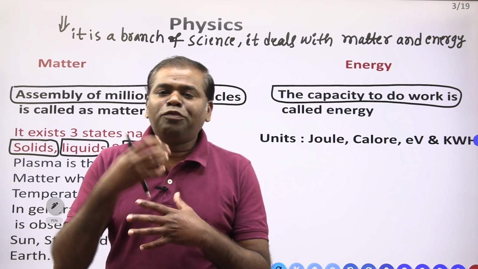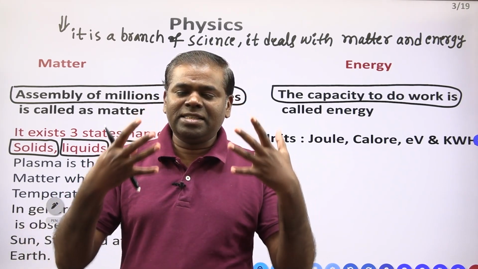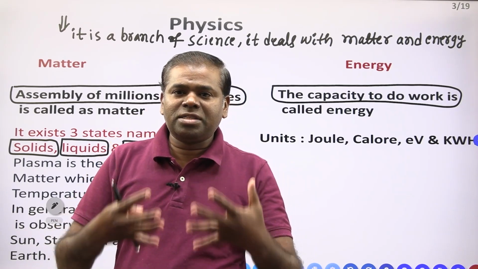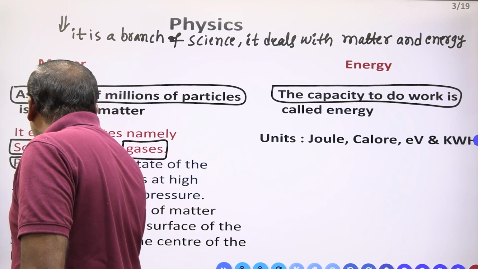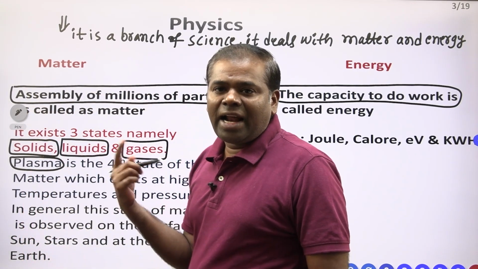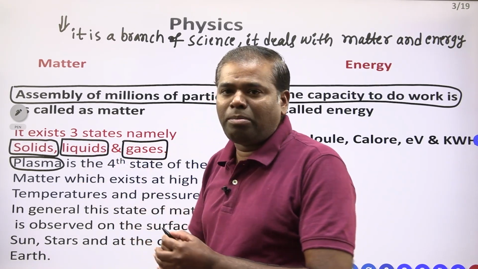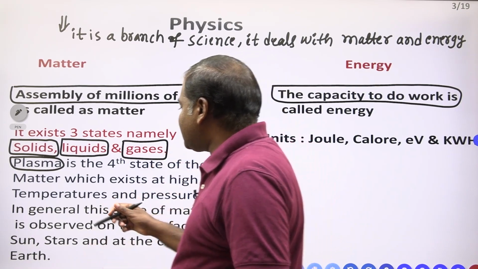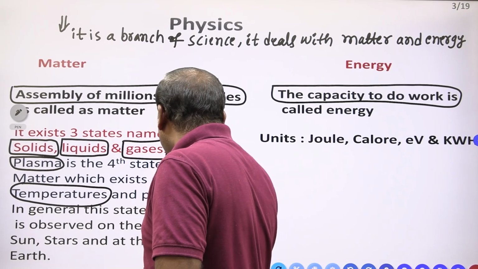Nowadays, the fourth state is also discussed. That state we call the plasma state. Which state is it? Plasma state. High energy state. Plasma is the fourth state of matter which exists at high temperatures and pressure.